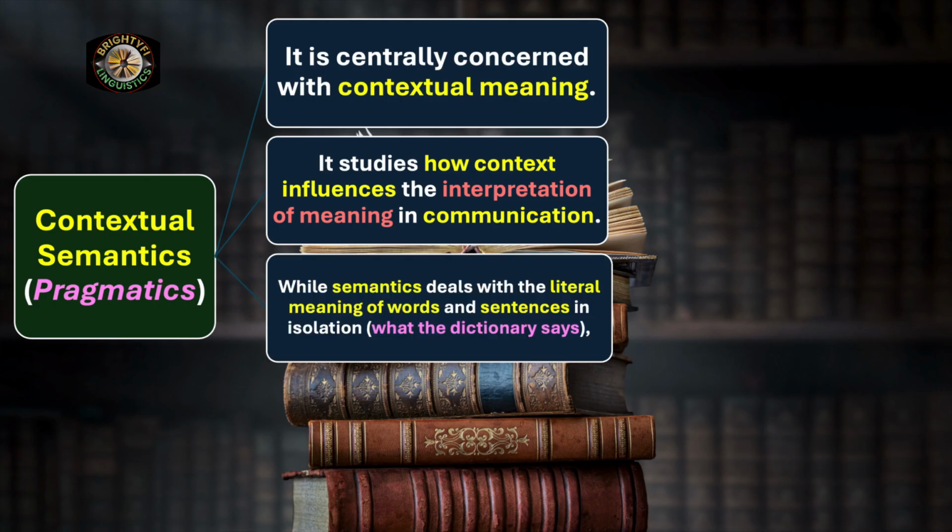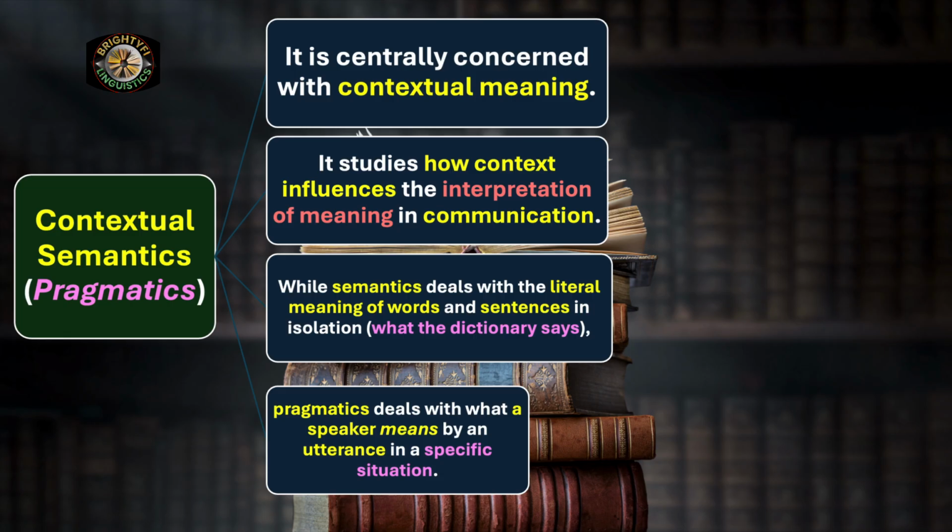We continue. While lexical semantics deals with the literal meaning of words and sentences in isolation, what the dictionary says, pragmatics, what we call contextual semantics, deals with what a speaker means by an utterance in a specific situation. So any utterance, any speech act that you deliver is to be understood through a proper context. If context is missing, you are most likely to make mistakes in interpretation of the meaning of that message. That is very important to keep in mind.